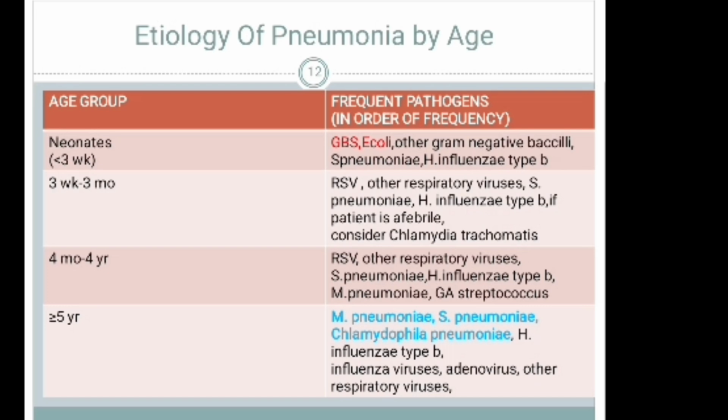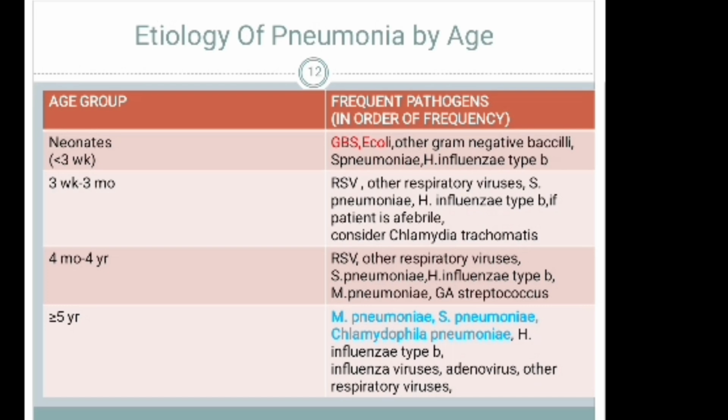For 4 months to 4 years: respiratory syncytial virus, other respiratory viruses, Streptococcus pneumoniae, Haemophilus influenzae type B, Mycoplasma pneumoniae, and group A Streptococcus are the most common causes of pneumonia.